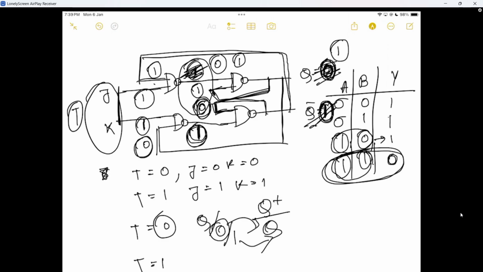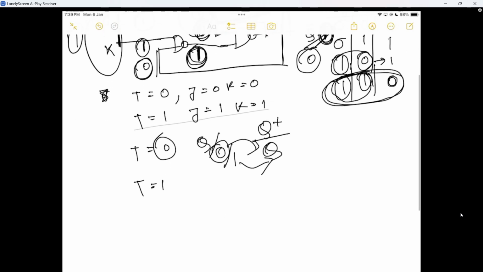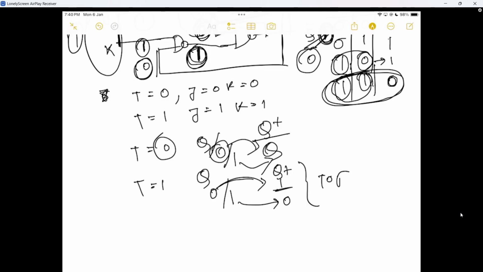Now it changes to 0. So we see that if my T equal to 1, then if Q equal to either 0 or 1, then 0 toggles in the next state to 1, and if 1, then you can realize that it is 0. So it's basically toggle. So T for toggle.